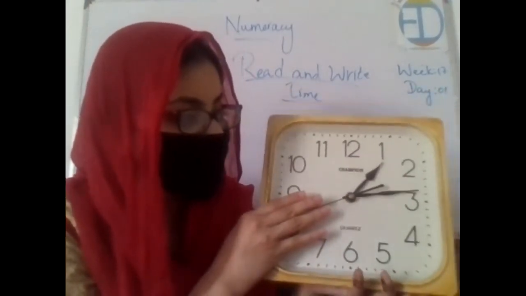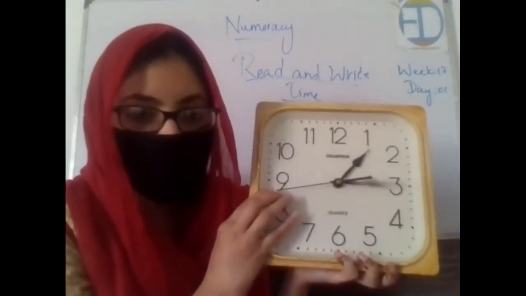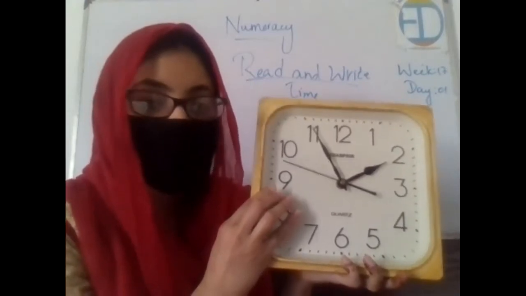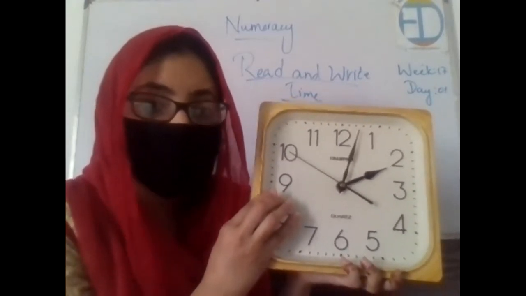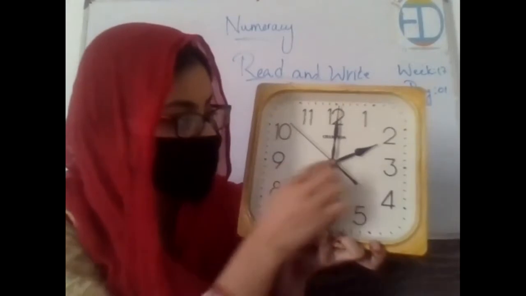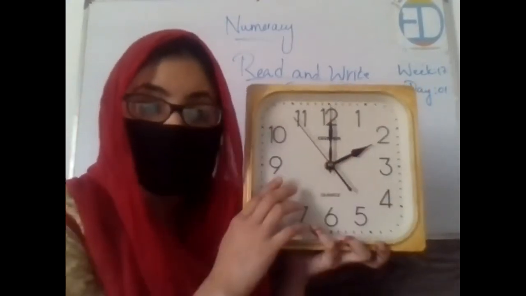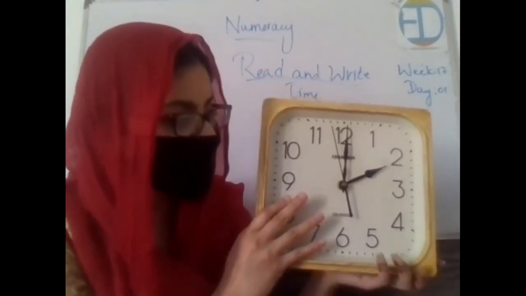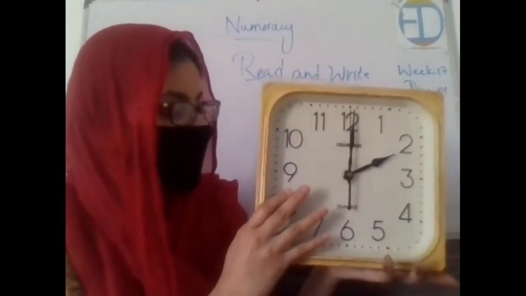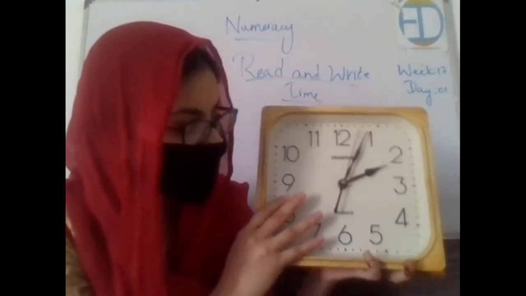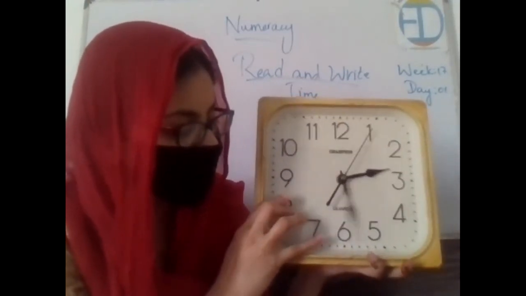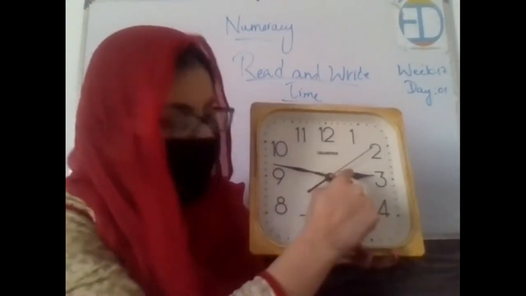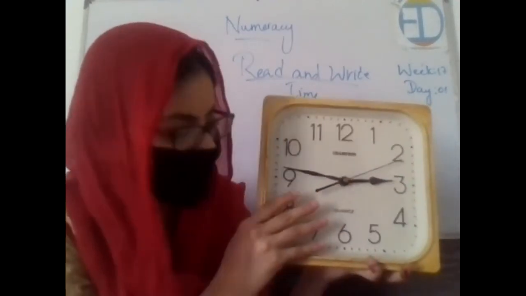The minute hand is again completing one more rotation, and when it completes one rotation, which is 60 minutes, the hour needle has moved to 2. This means it is 2 o'clock now, right? Okay, now see, it will again start moving. It will complete one more rotation, and as it is completing the rotation, the hour hand is also moving forward, right?